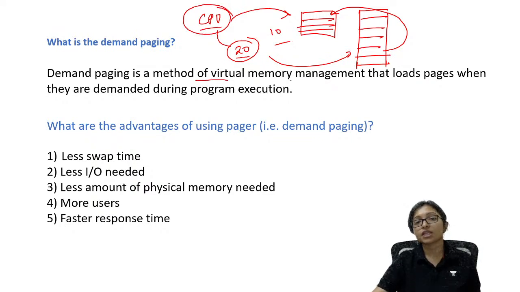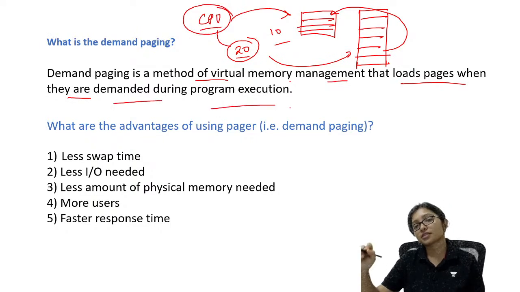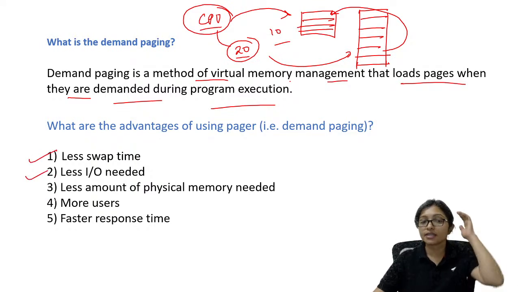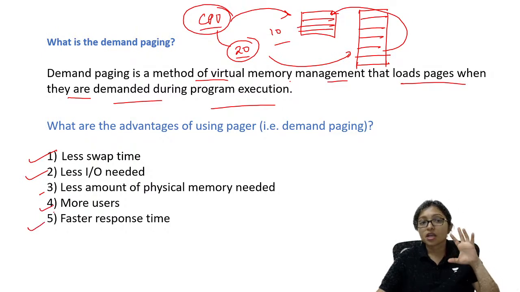Demand paging is the method of virtual memory management that loads pages when they are demanded during program execution. Why is it used? Less swapping time, less input output, and a smaller amount of physical memory will be needed, with more useful and faster response time. That's why demand paging is used.